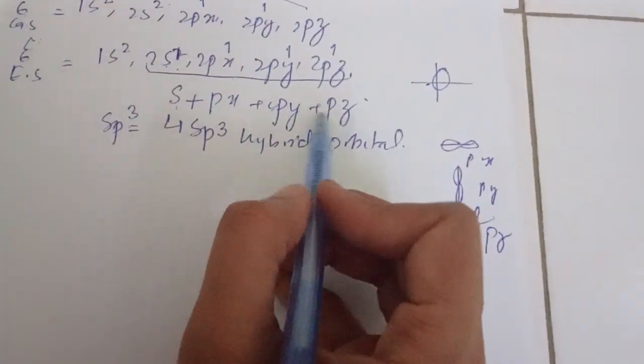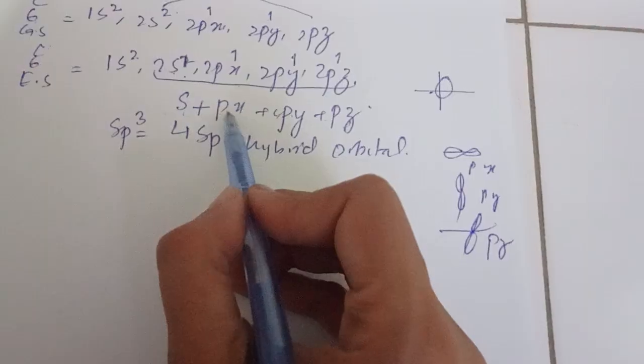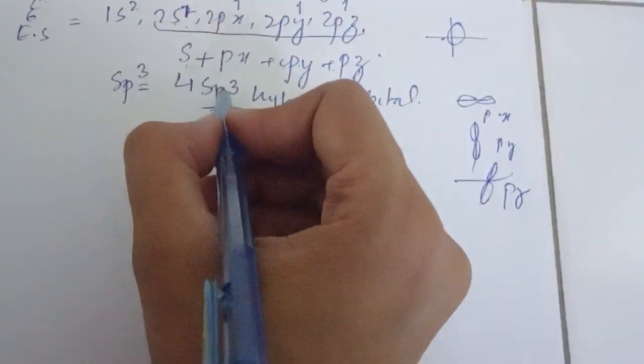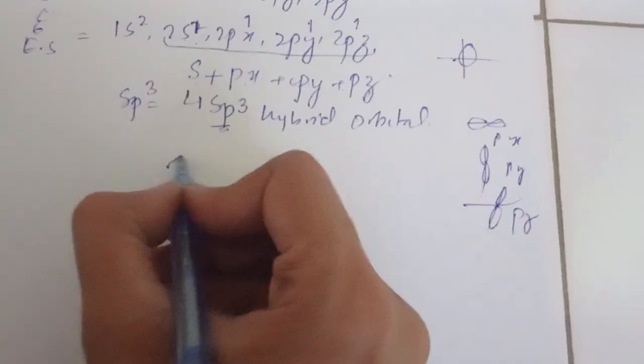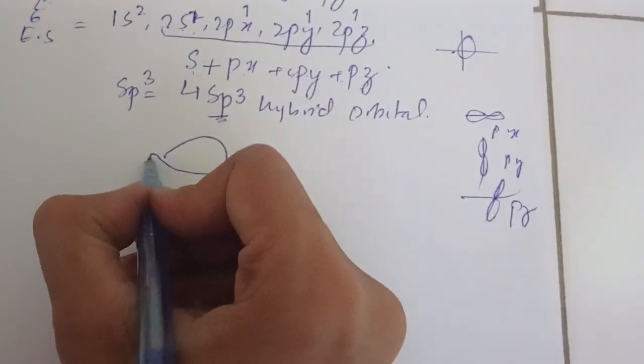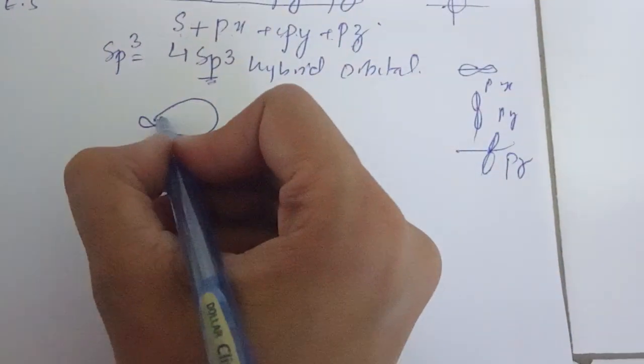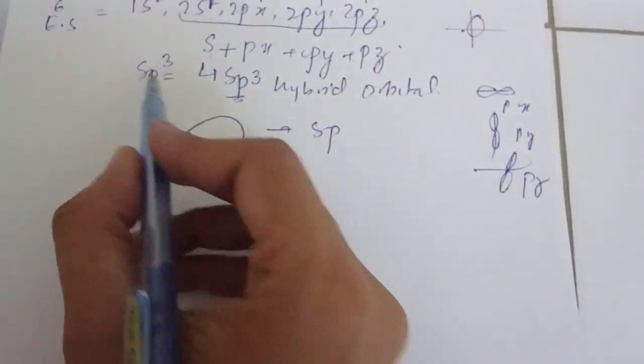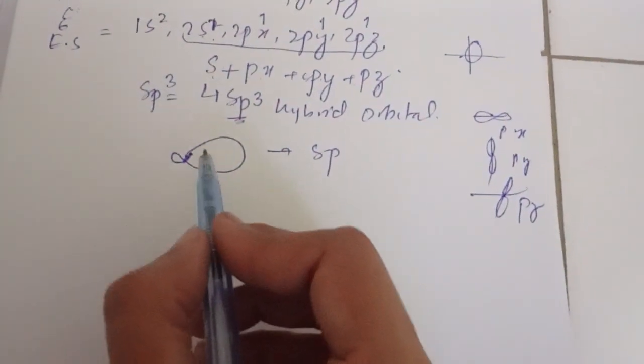So they will combine to give how many equivalent hybrid orbitals? 1, 2, 3, 4. So we will get 4 sp3 hybrid orbitals, from one s and three p.